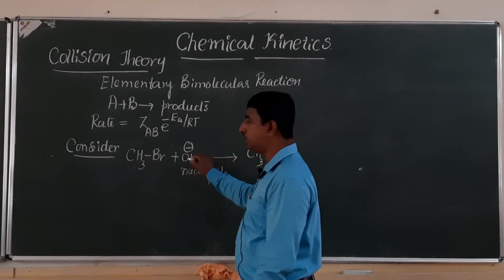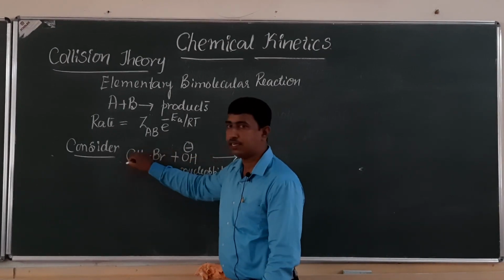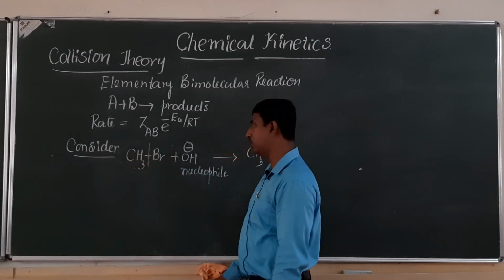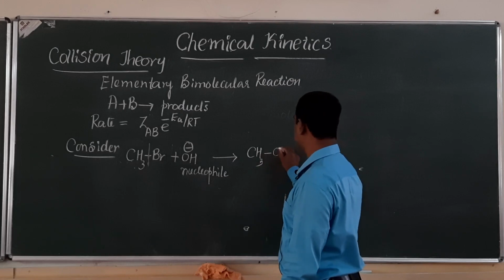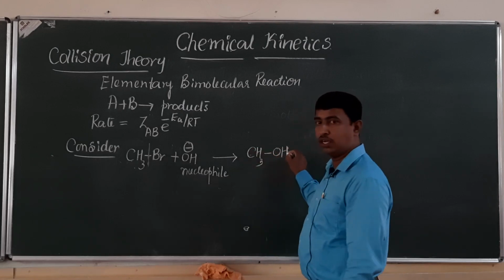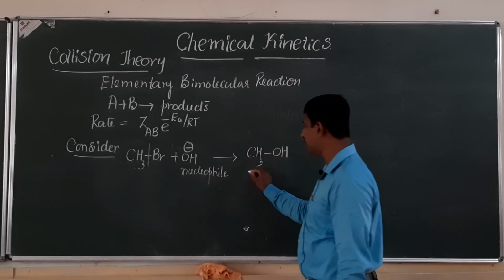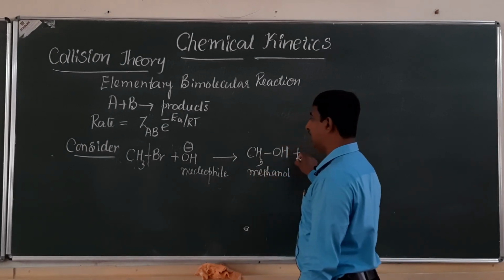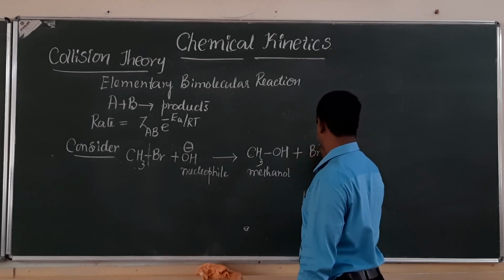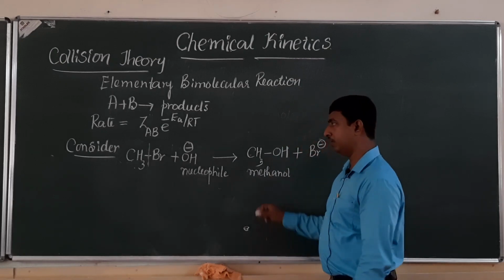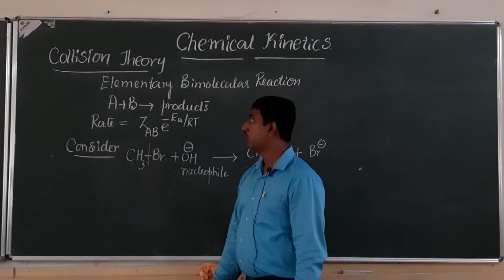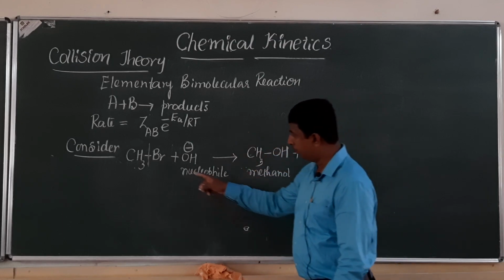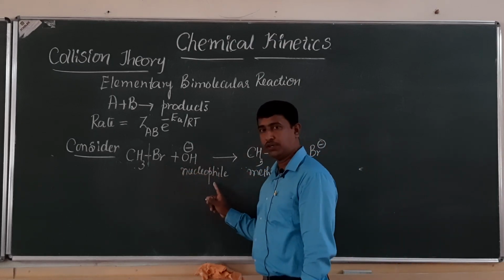During this nucleophilic attack, the bond between carbon and halogen breaks, and a new bond is formed between carbon and the nucleophile. The product formed is methanol, along with Br minus. This reaction is an example of an elementary bimolecular reaction.